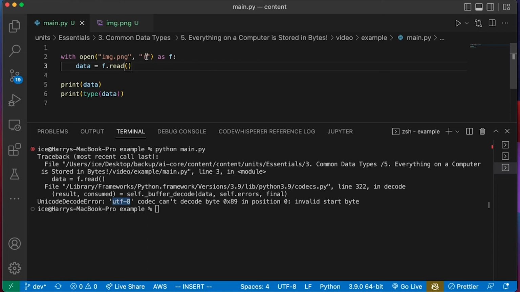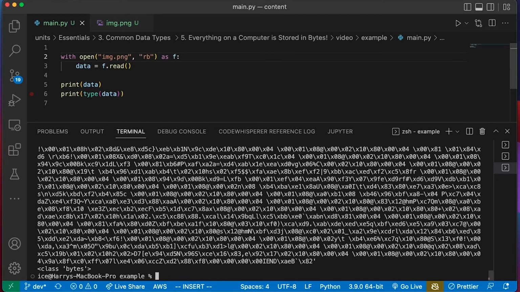To get past this error, you can add a B for binary to the mode which you're opening the file with. And in that case, Python will read in the bytes of binary data. And what this shows is the bytes represented in different hexadecimal characters. And you could go even further and decode that into binary data, but for now, that should give you an idea of under the hood, everything is stored in bytes.